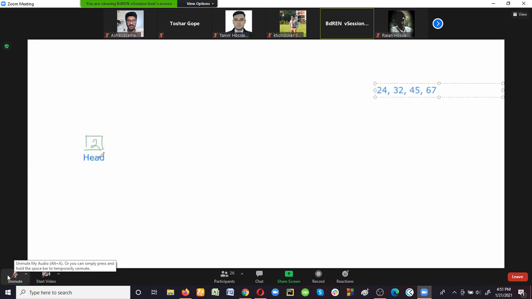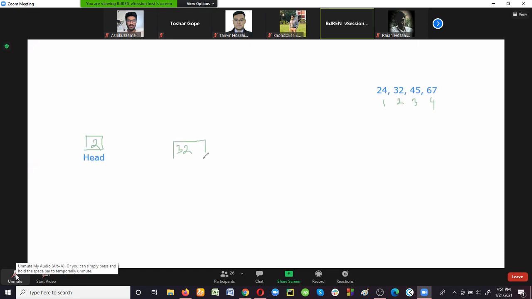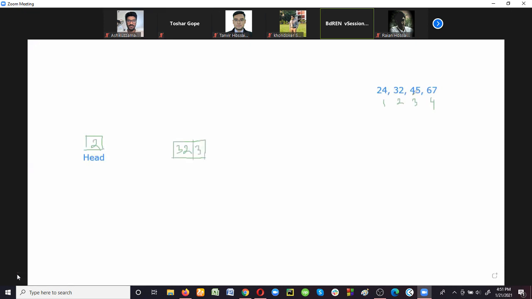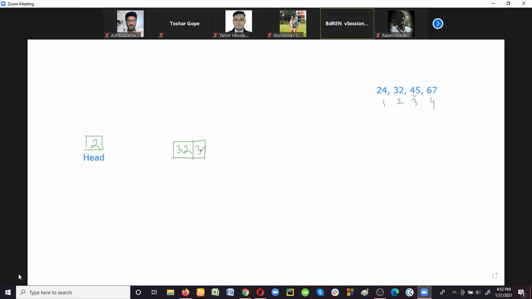The value of head is 2. That means we will store which data item first? 32. Right? So after that, which data element will be stored? It depends on the value of this pointer. If the value is 3, that means after 32, we have to store 45. This is the address of the next data element which should be stored in the linked list.